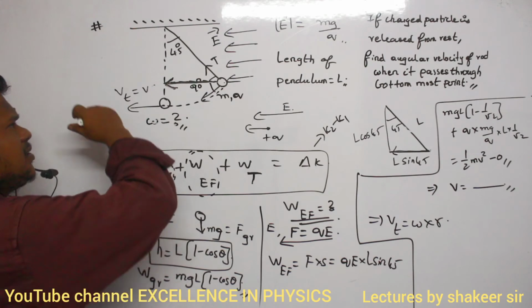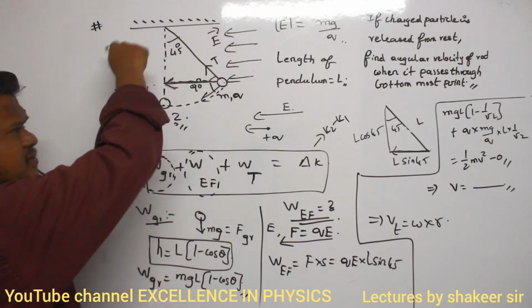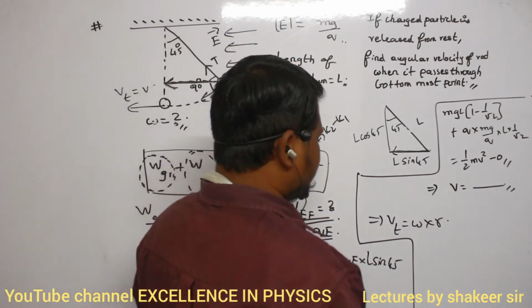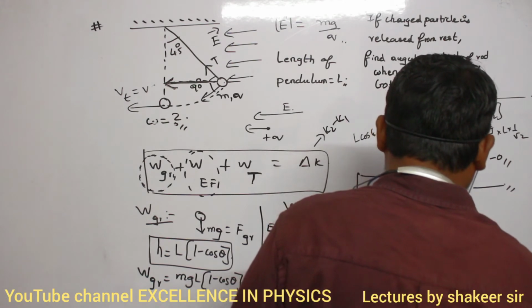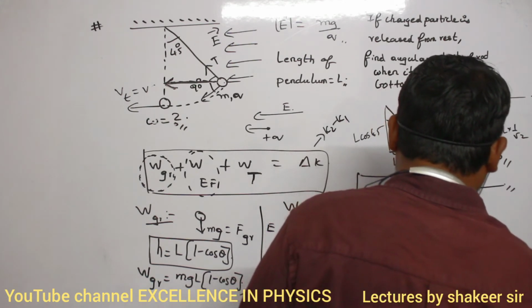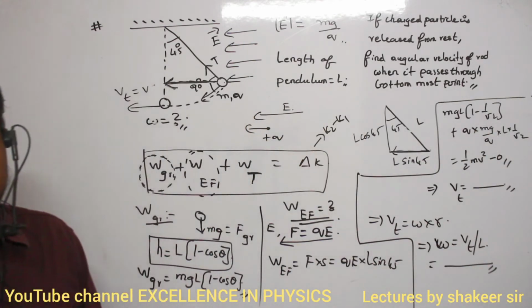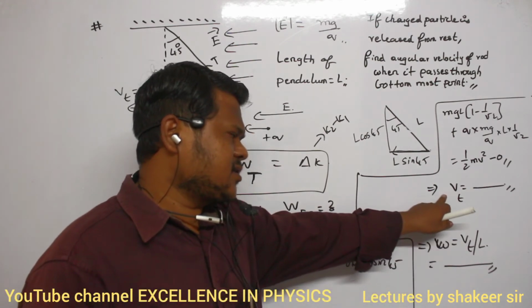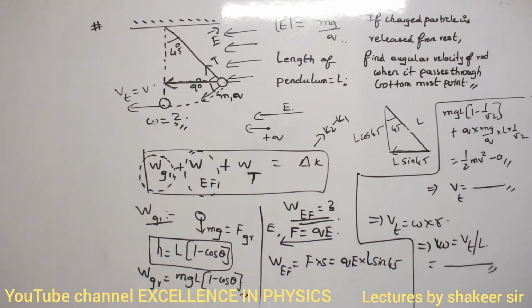So what is the R value? R is nothing but the radius in which the body is moving, no? What is the radius in which this pendulum is moving? Nothing but L. Clear? So omega is equal to Vt divided by L. That will be our equation for omega. Make a note: calculate this tangential velocity, substitute here. That is my required angular velocity.